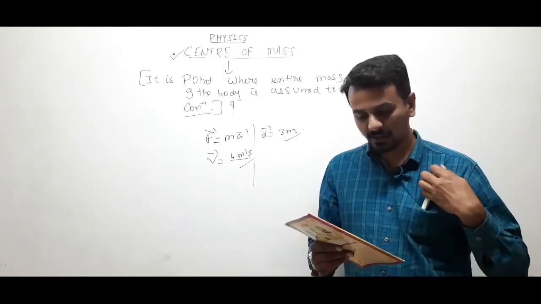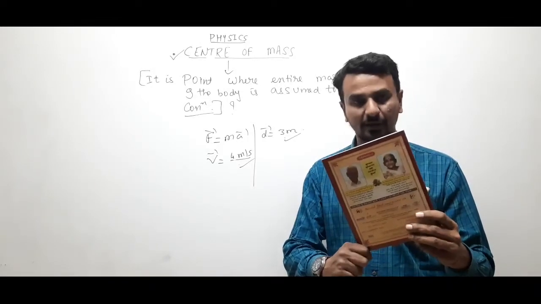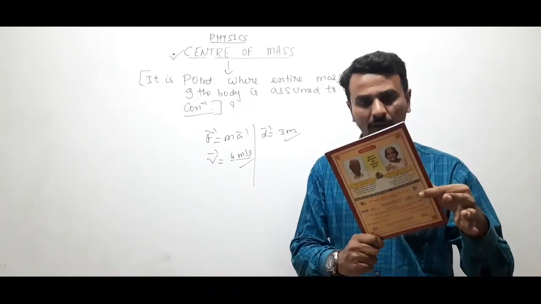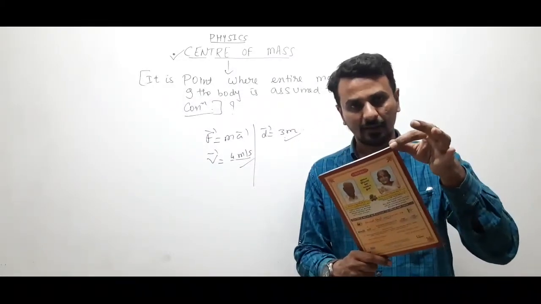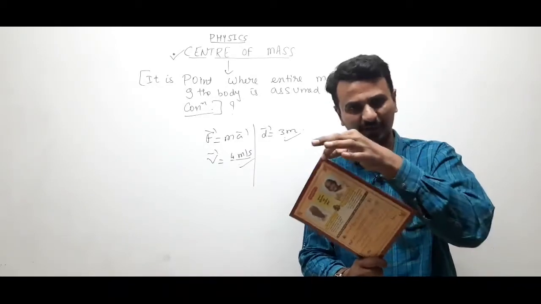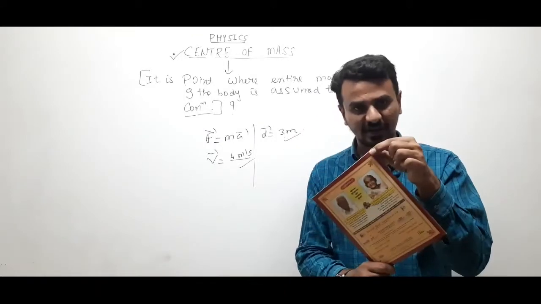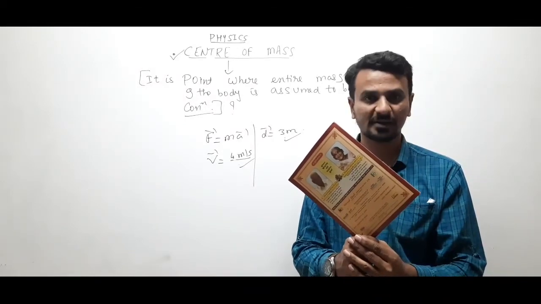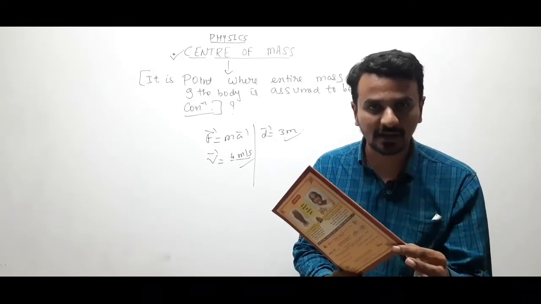Suppose a body is fixed from this side, this is the end which I have fixed. Now the body moves this way. So this particle will have a velocity of say 5 meter per second, but this particle is fixed, so it will not have any velocity. Its velocity will be 0. This will have some other velocity, and this will have some other velocity.